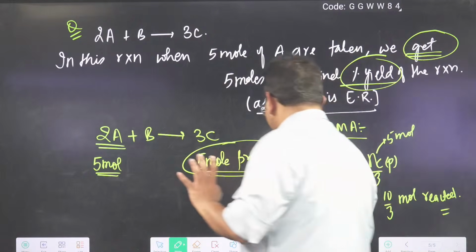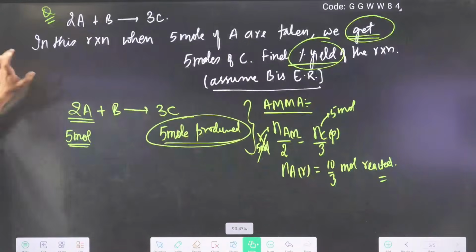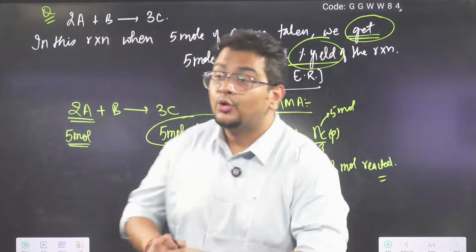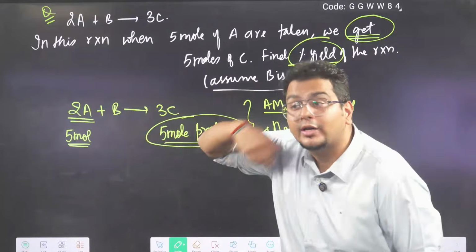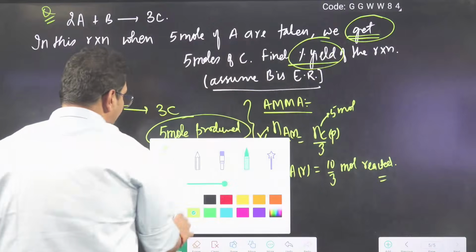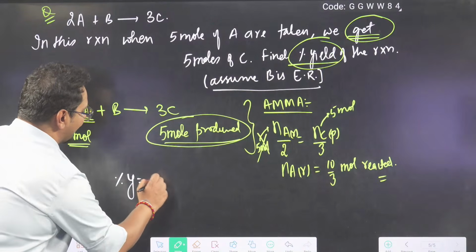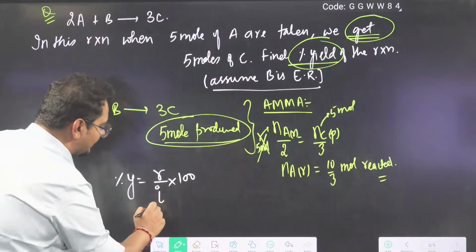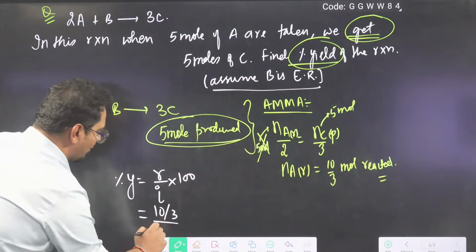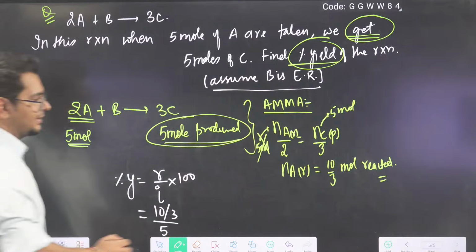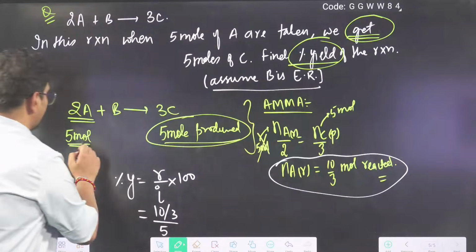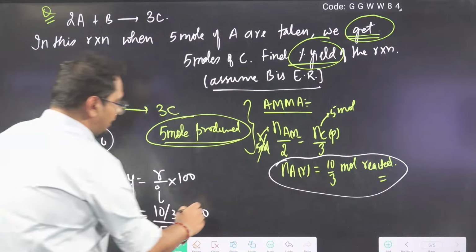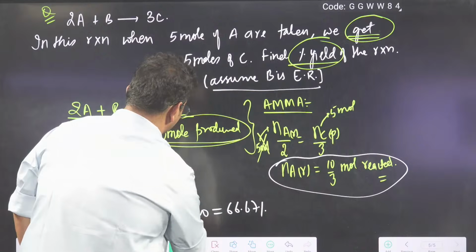Are you following what I am saying just now? Using mole analysis, using the amount of C produced, I found how much A got reacted, and after that remaining drama, you all know that percent yield is reacted by initial into 100. So reacted amount is 10 by 3, initial amount is 5 mole. This is reacted, this is initial into 100. So 2 by 3 into 100, 66.67% is the yield.